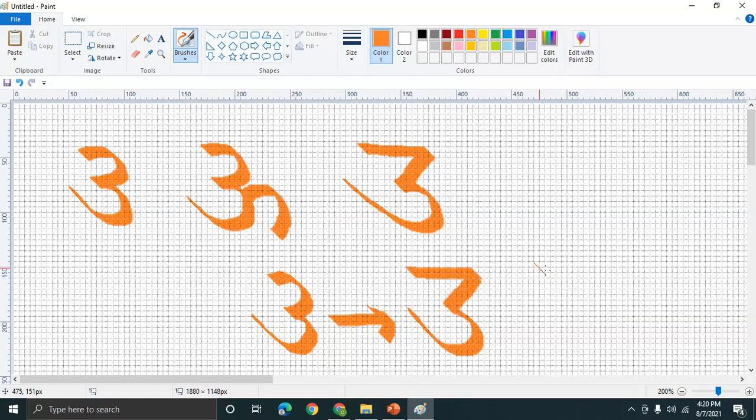Just one point, I will draw that once again. Try to keep this long. The more you keep it long, it looks really beautiful. So this is U in Sharda Lipi.